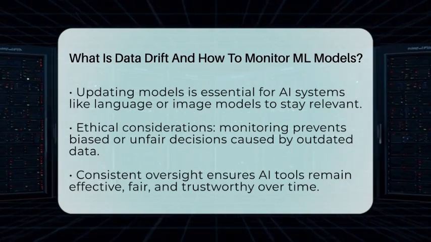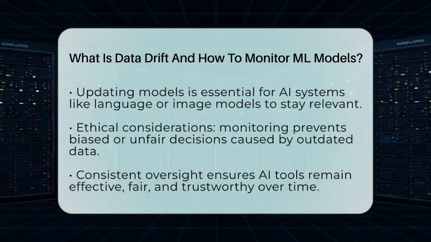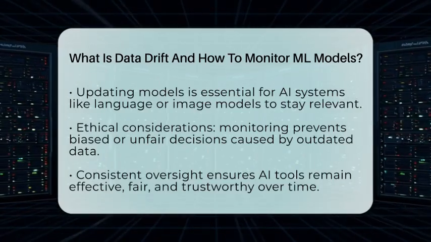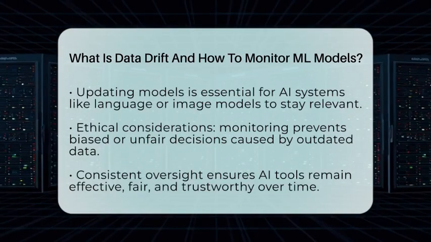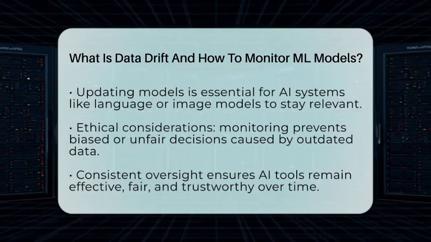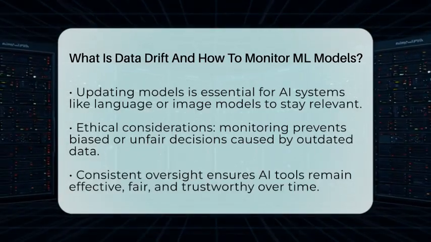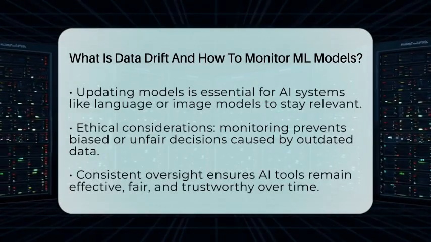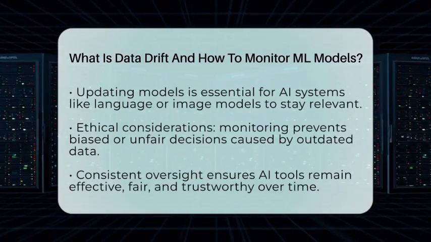In short, data drift is a natural part of deploying machine learning models in real-world settings. Monitoring involves checking data and performance regularly, catching changes early, and retraining when needed. This process keeps your AI tools working well, staying accurate, and serving users fairly over time.